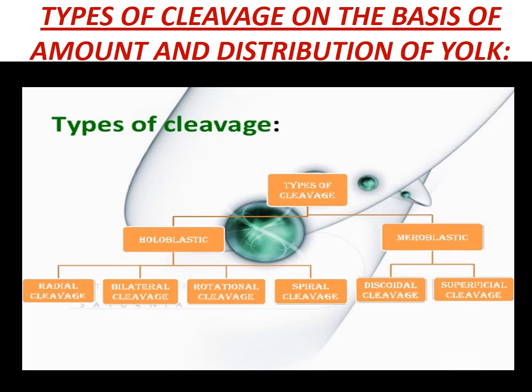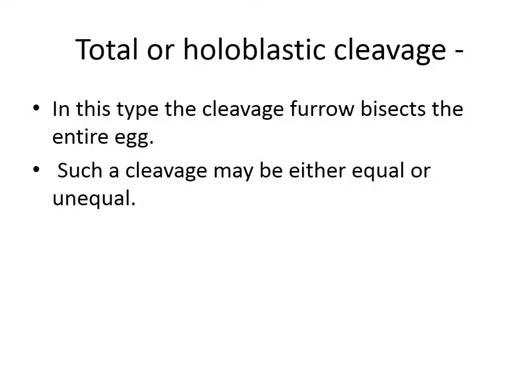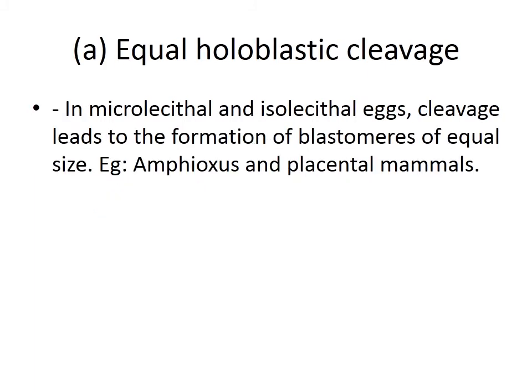Types of cleavage on the basis of the amount and distribution of yolk can be classified into two: holoblastic and meroblastic. Holoblastic has radial, bilateral, rotational and spiral cleavage, and meroblastic is of two types: discoidal and superficial cleavage. Total or holoblastic cleavage: in this type, the cleavage furrow bisects the entire egg. Such a cleavage may be either equal or unequal. Usually holoblastic cleavage takes place where the yolk content is less.